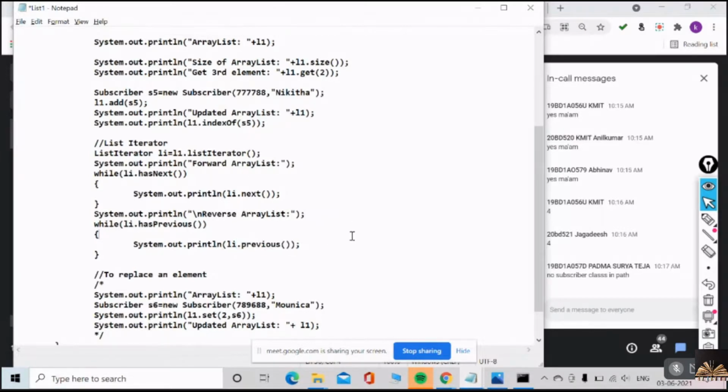Understood or not? So, if li.hasNext, then print the next element. If li.hasPrevious, then print the previous element.